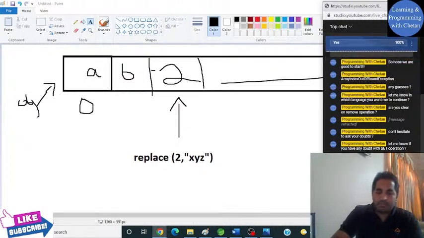Any guesses, guys? Okay, let me give you a hint. Whether you will use array list or linked list or hash set.